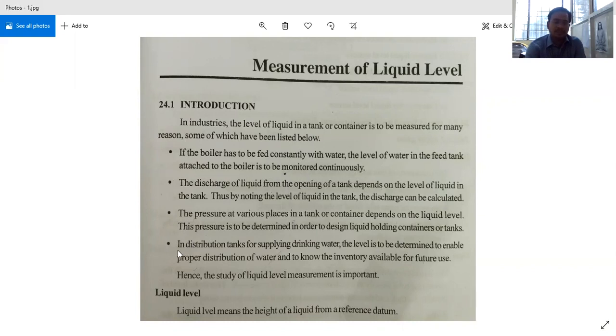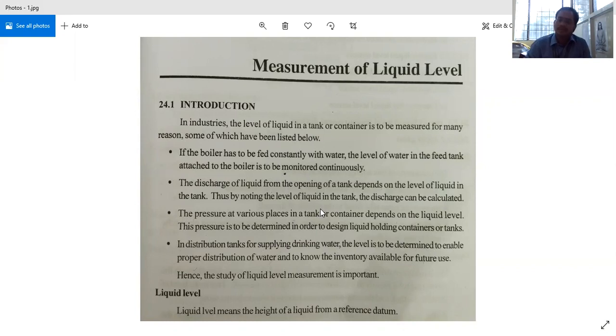Next, for the distribution tanks for supplying drinking water, the level is to be determined to enable proper distribution of the water. We are saving water in the tanks for the distribution of the water for household purpose.